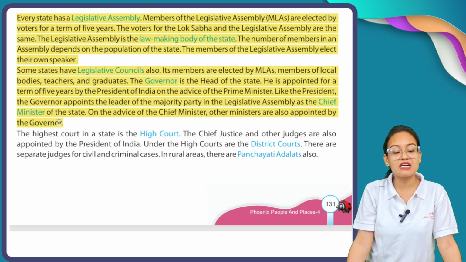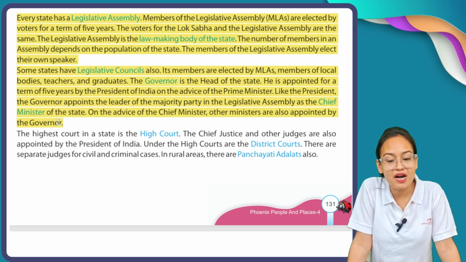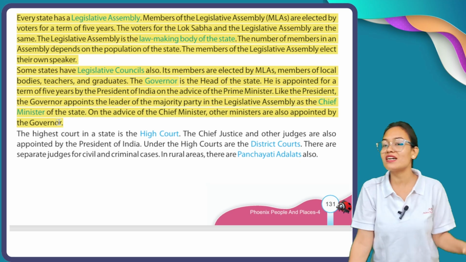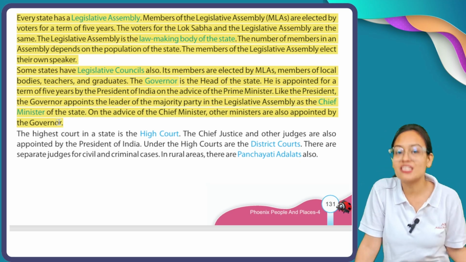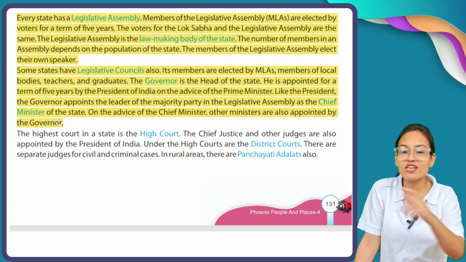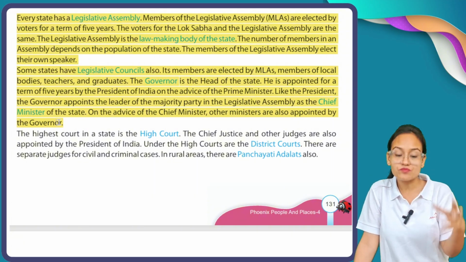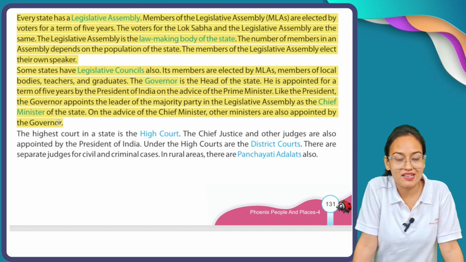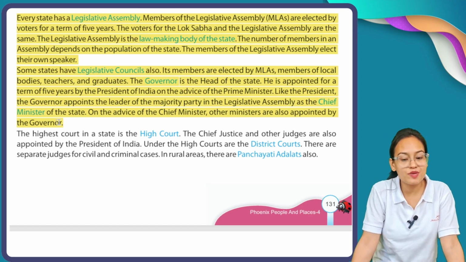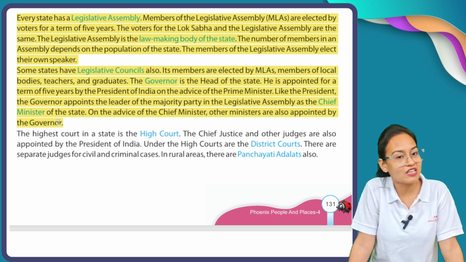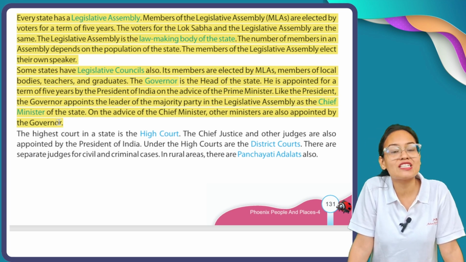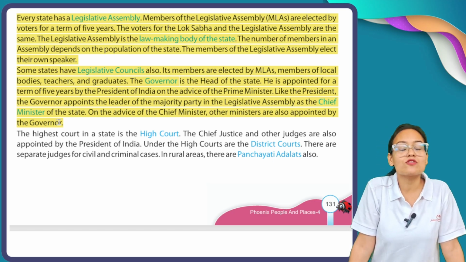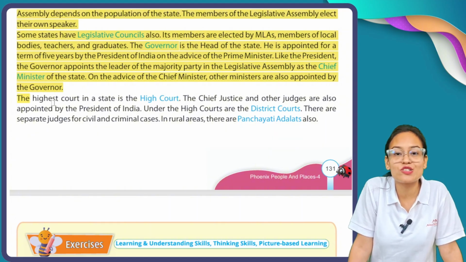Like the president, the governor appoints the leader of the majority party in the legislative assembly as chief minister of the state. Like you see, the president appoints the prime minister on the national level. Similarly, the governor appoints the chief minister of any state of India on the basis of the majority party. On the advice of the chief minister, other ministers are also appointed by the governor. Just like the prime minister appoints the cabinet ministry, similarly on the state level, the chief minister also appoints their cabinet ministry, but it is based on the state level.